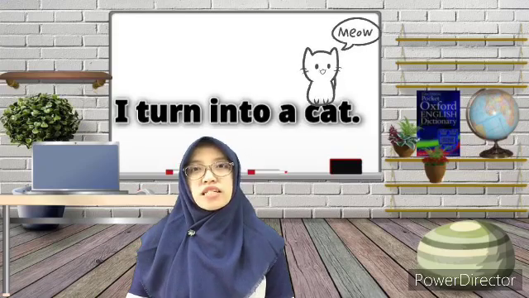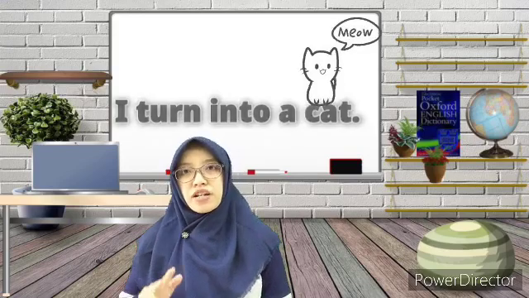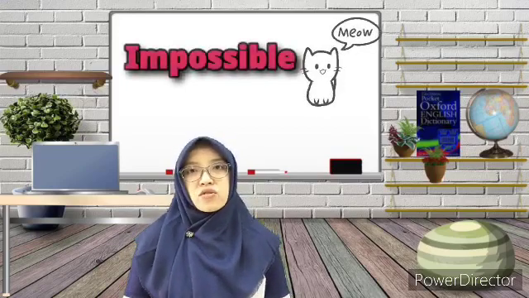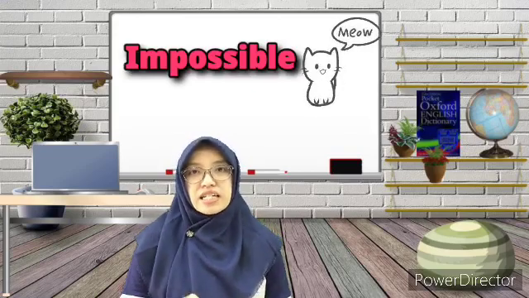When we will need to pick between these three words, impossible, possible, and certain, of course, the event I turn into a cat will be impossible. It will not absolutely happen now or in the near future. So, that event is one of the examples of the application the word impossible in probability.